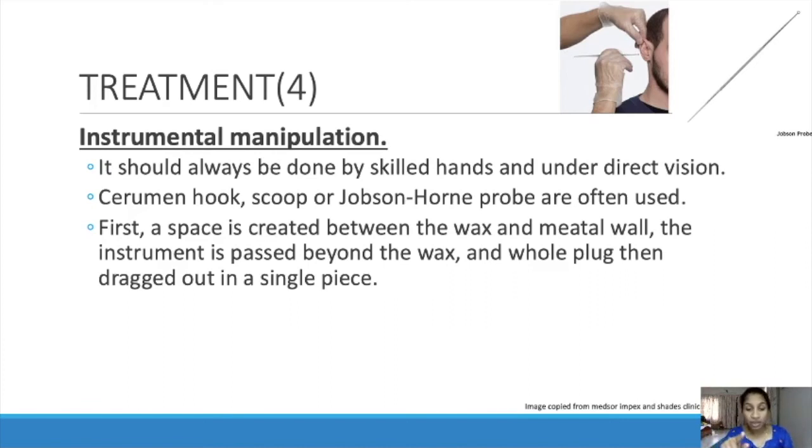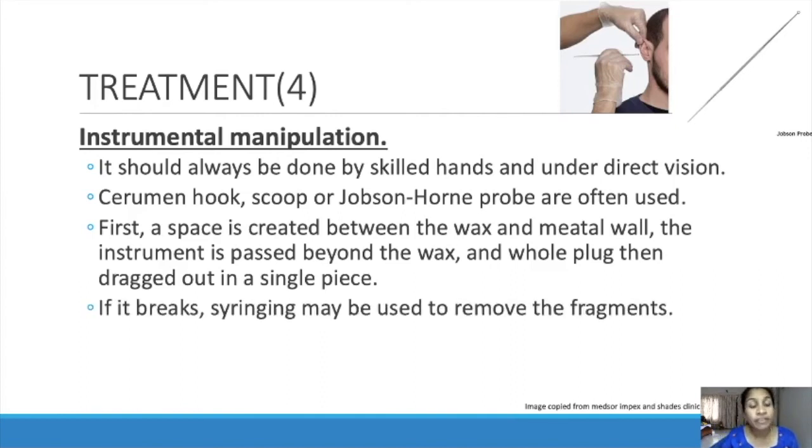At first it will be a big mass, and we have to create a gap and put the hook inside, between the meatal wall and the wax, and slowly scoop it out. One end of this looks like a small ice cream scoop, so we can scoop it out easily with this rod. If it breaks, syringing must be used to remove the fragments. While doing that, if the pieces break, if the ear wax breaks, then syringing will be proper at that time.